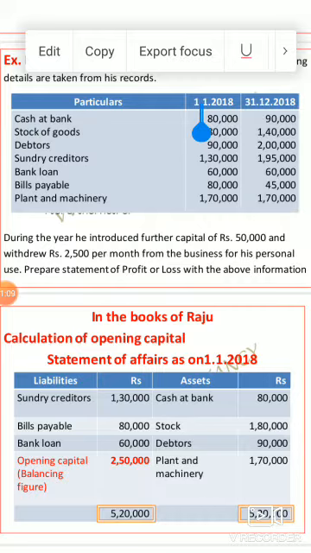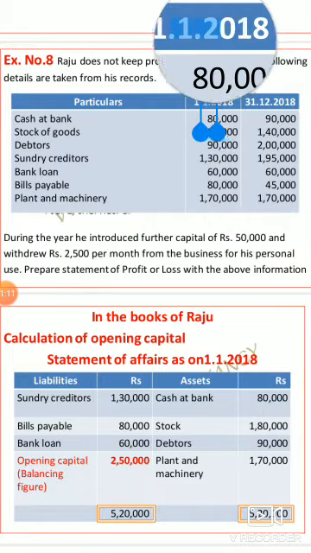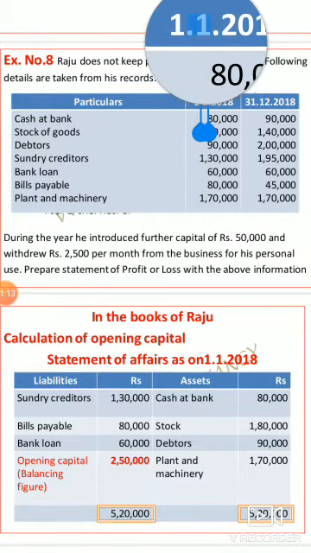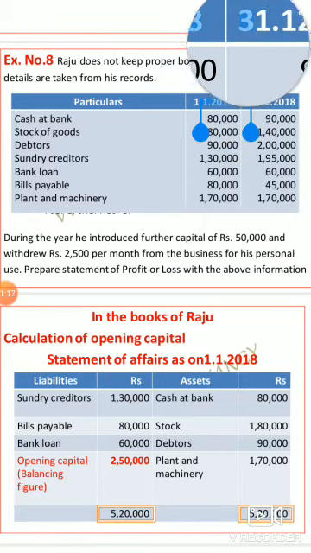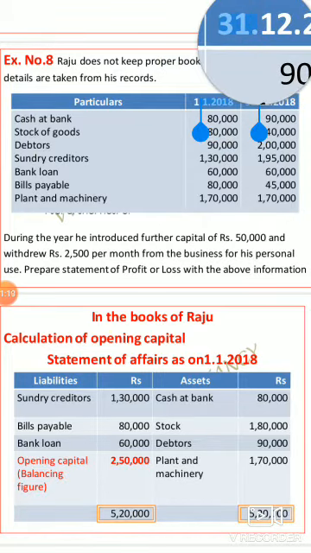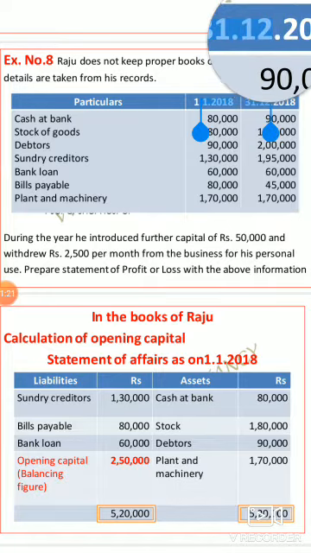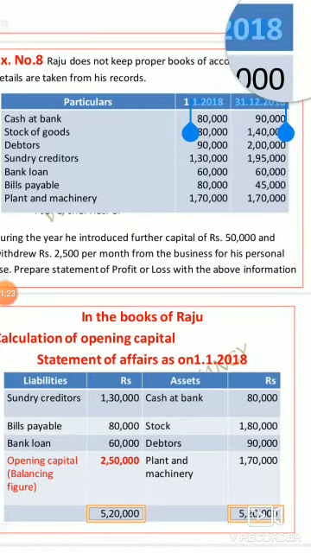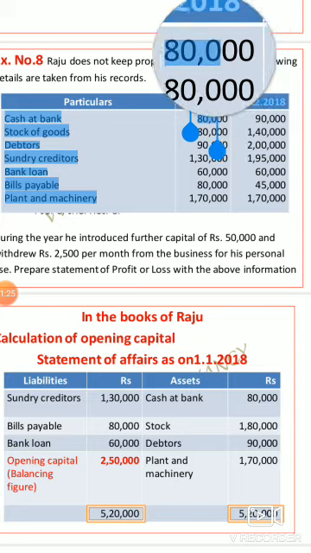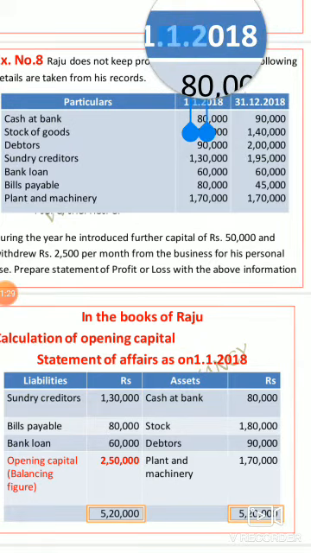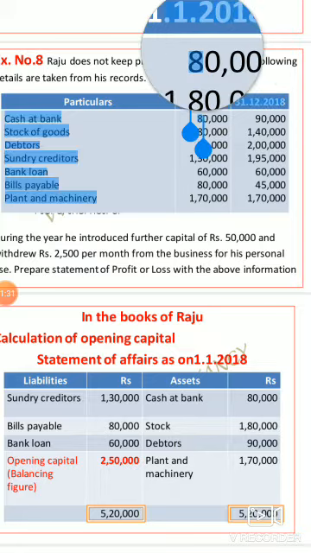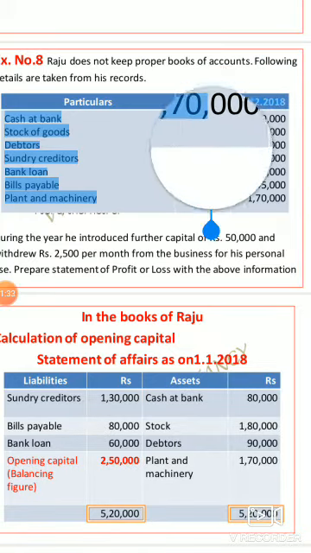The first relates to 1st January 2018, and the second relates to 31st December 2018. So 1st January 2018 indicates the opening information.